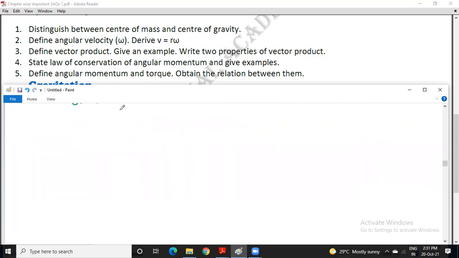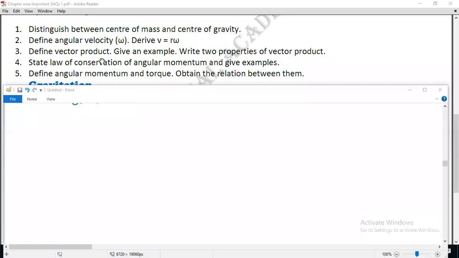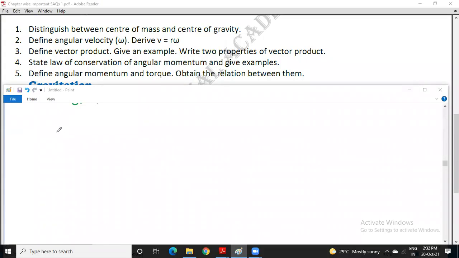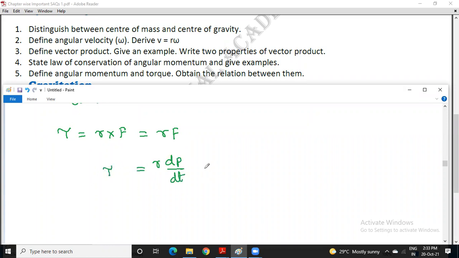Now, first let us write the basic formula. Torque is equal to r cross F. If r and F are perpendicular, theta is 90, and you will get r times F only. According to Newton's second law, dp by dt is equal to torque.